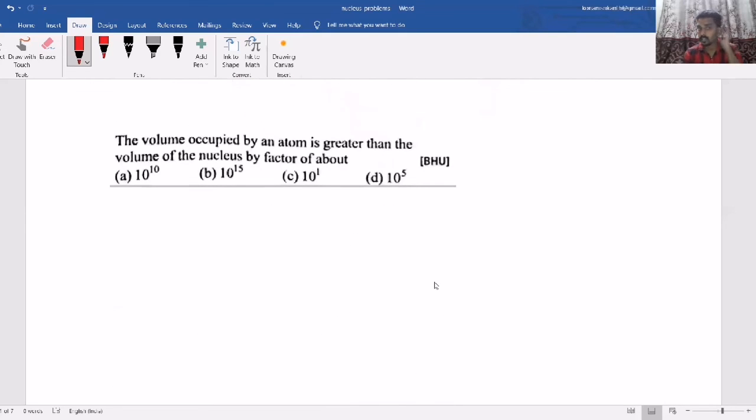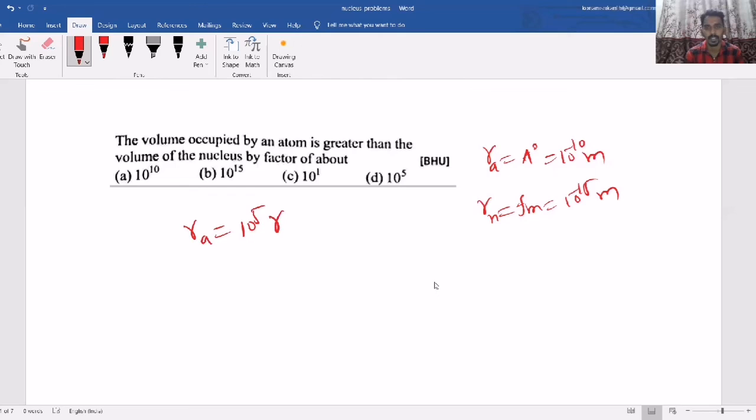Now, the volume occupied by an atom is greater than the volume of the nucleus. See, the radius of the atom is of the order of angstrom, that is 10 power minus 10 meter. The radius of the nucleus is of the order of Fermi meter, that is 10 power minus 15 meter. So the radius of the atom is approximately 10 power 5 times the radius of the nucleus.